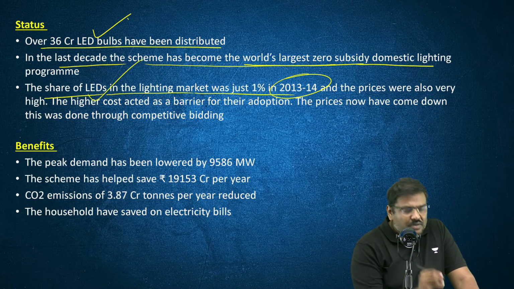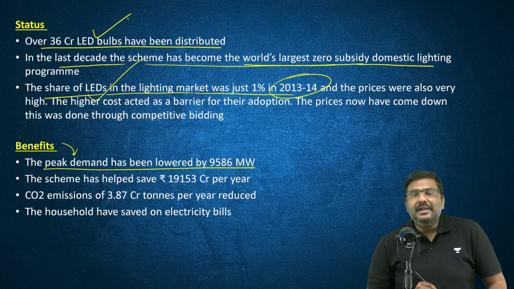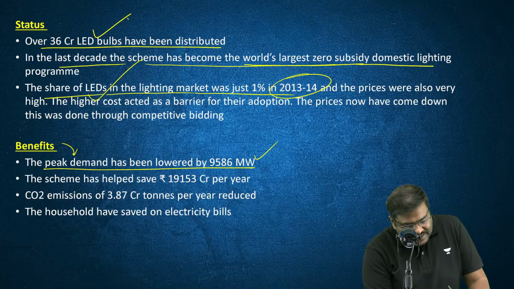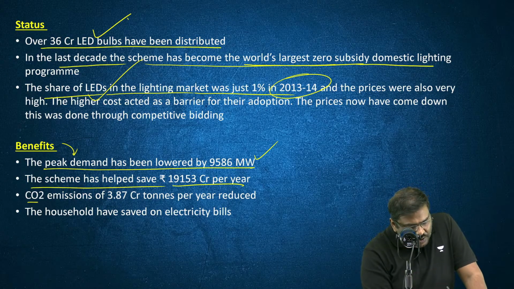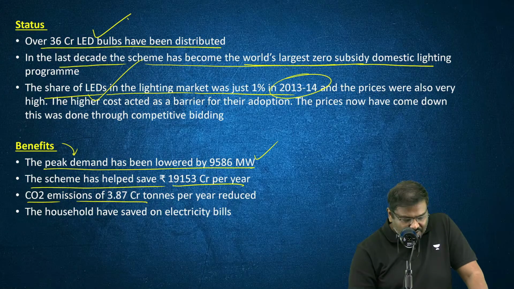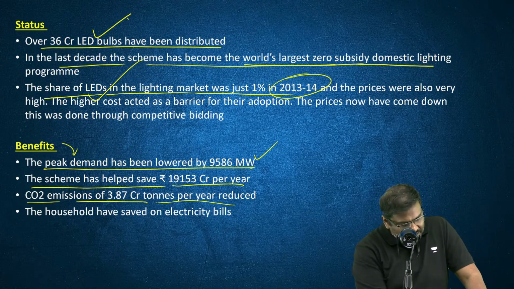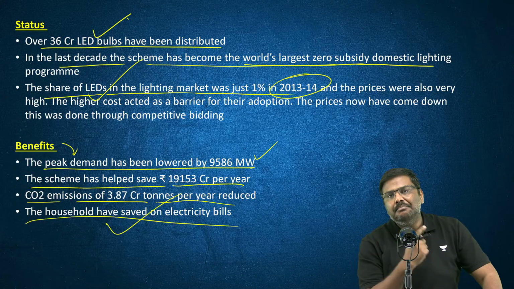The benefits because of the Ujala initiative have been: one, peak demand has been lowered by 9,500 plus megawatts. The scheme has helped save more than 19,000 crore rupees. CO2 emissions of 3.87 crore tons per year have been reduced because of LED bulbs. And finally, the households have saved on electricity bills.